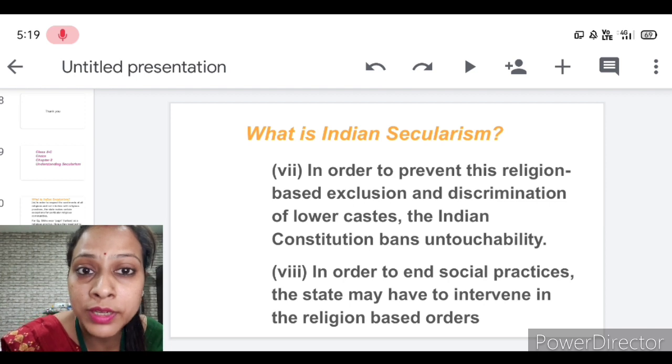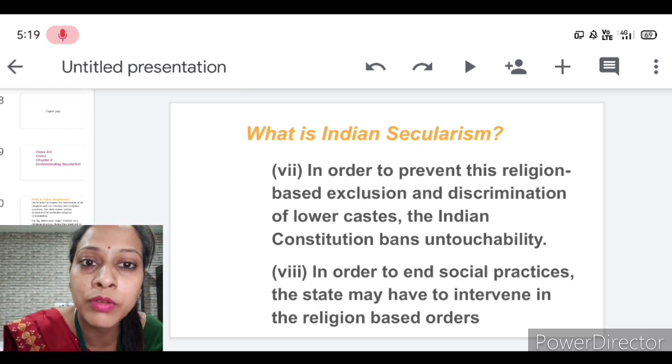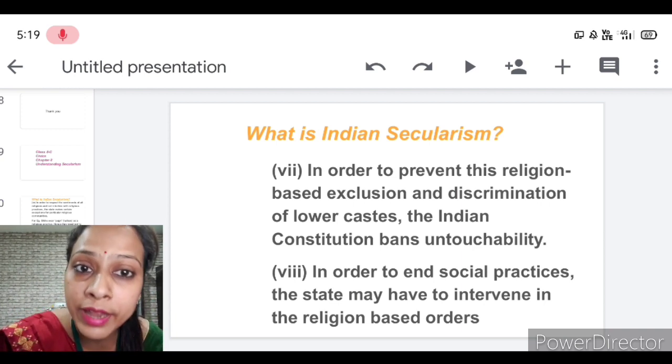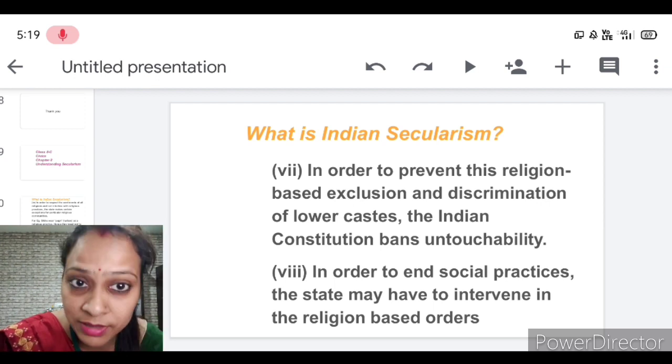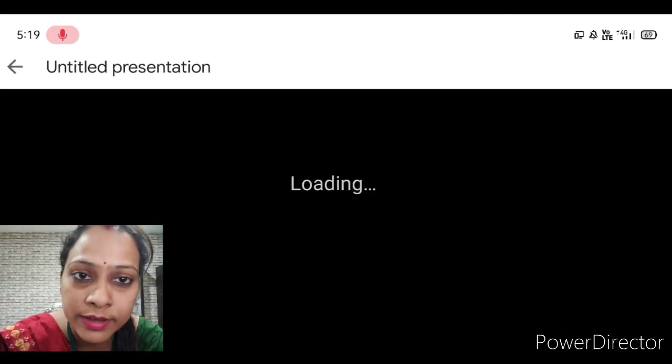Untouchability was followed in the past in India, but now it is not there, because after discussion the constitution banned it and removed the system of untouchability. So sometimes, due to some ill social practices, the state has to intervene or interfere also.